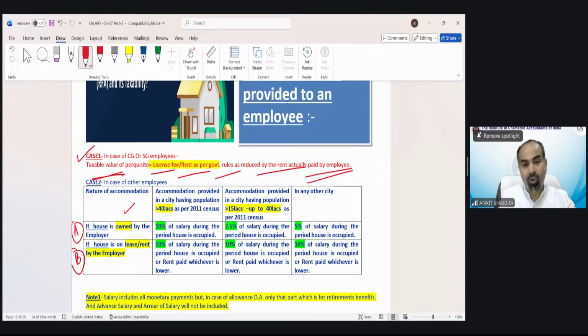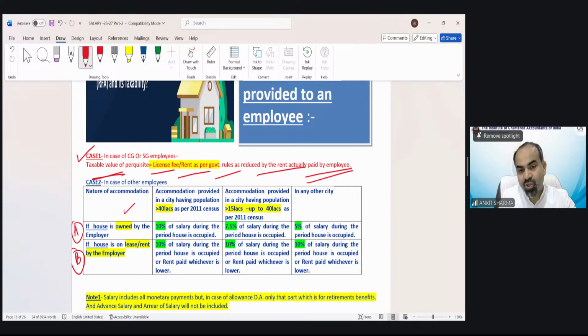So you can see case number 1 for government employee. In that case, the taxable value would be license-free rent as per government rules as reduced by the rent actually paid by the employee. That would be given in the question, so not to worry. What we need to worry about is case number 2, which says in case of other employees. In case of other employees, we have to first find out the nature of accommodation: whether the house is owned by the employer or the house is on rent or on lease by the employer.